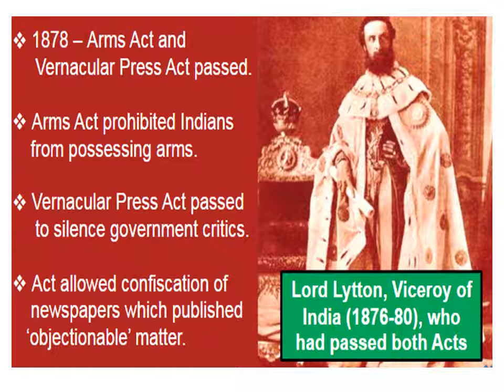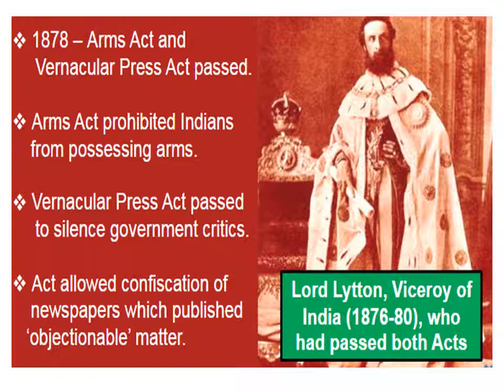And the Vernacular Press Act was passed to silence government critics. In the press, they criticize each and every administration, right? So this act was passed to silence government critics. There should not be any criticism or anything against the colonial rule.